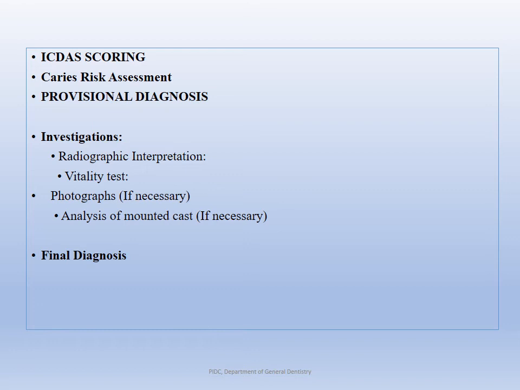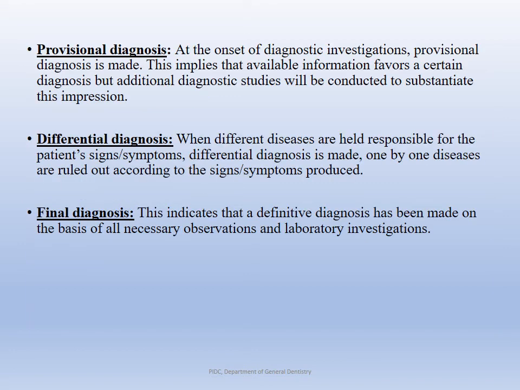All of these can be performed as an investigation to get the additional information that is required. Then all the factors are weighed in: your history, examination, your working diagnosis, the radiographic or histopathological diagnosis, or your vitality test result. All of these are put together and you formulate a final diagnosis. You formulate a treatment plan based on this final diagnosis.